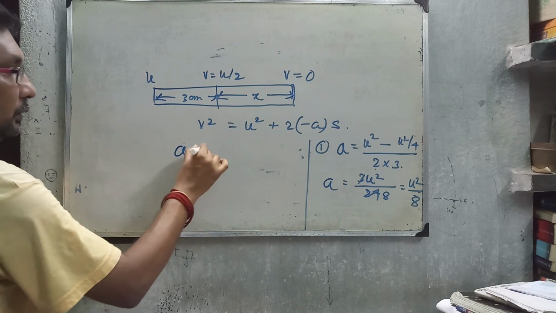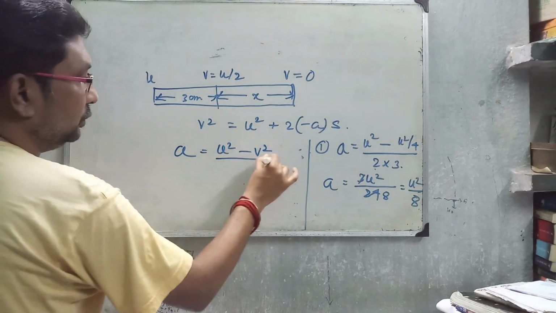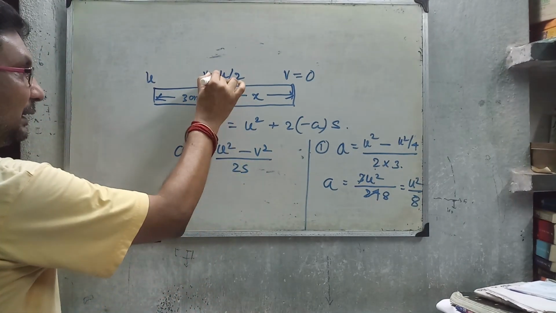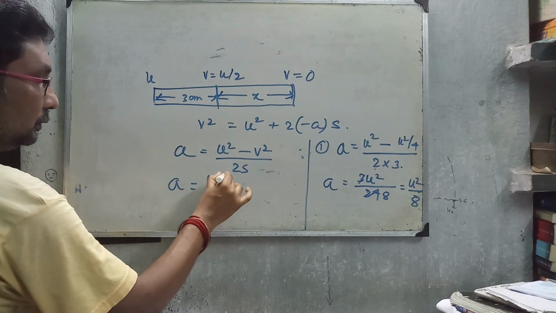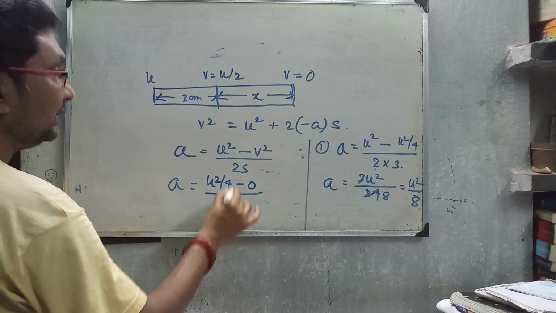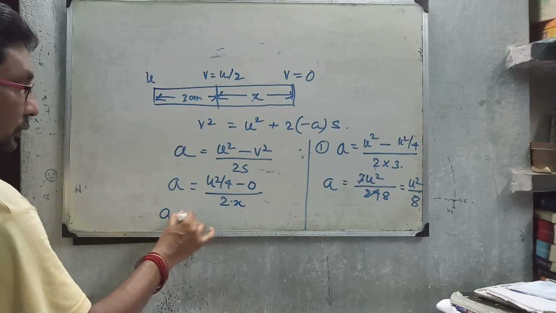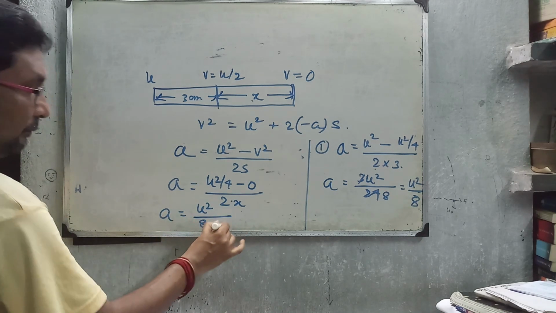In second case, a equal to u square minus v square by 2s. The initial velocity is u by 2, that is u square by 4, minus 0, by 2 into the distance taken as x, 2x, that is a equal to u square by 8x.